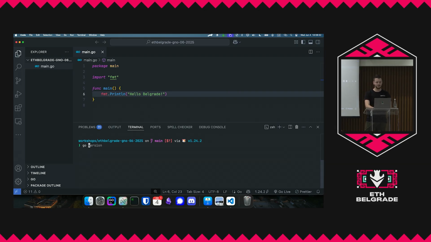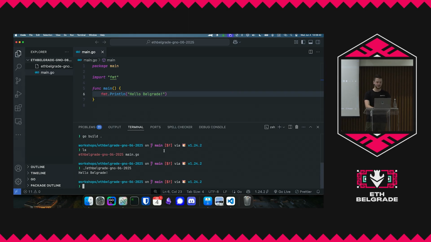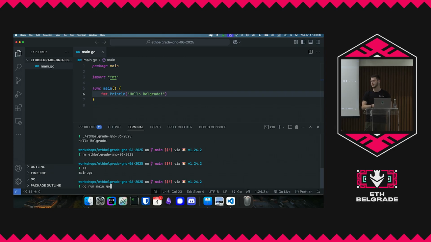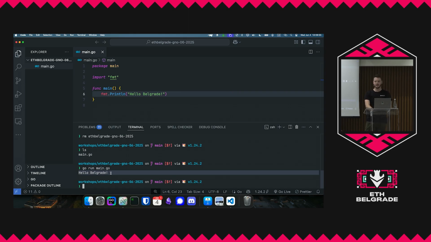And what we can do is we can do go build, and we give it the current folder, and then we get an executable file. And we can do this and run it. So that's one way of doing it, obviously, with a binary. But another way of doing it is doing go run main.go, which is basically a command that integrates two things. So it builds and runs your program. And there we go. We get hello Belgrade.